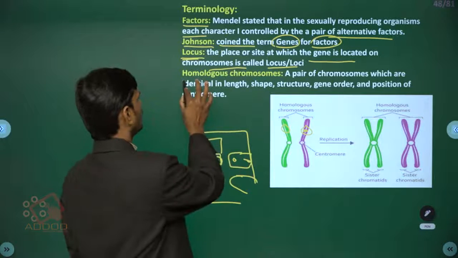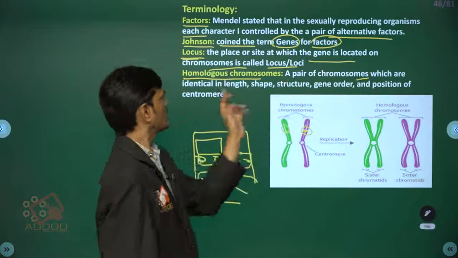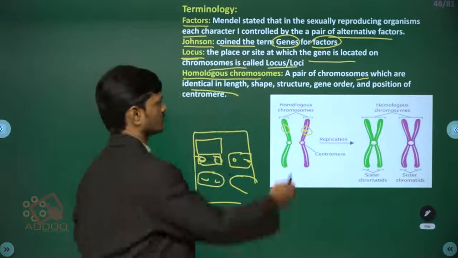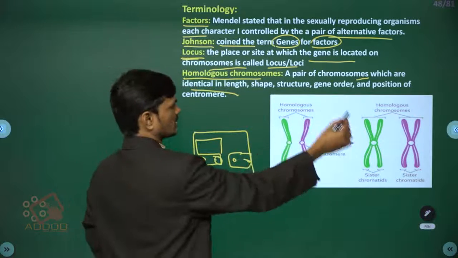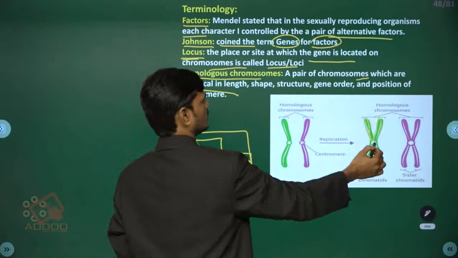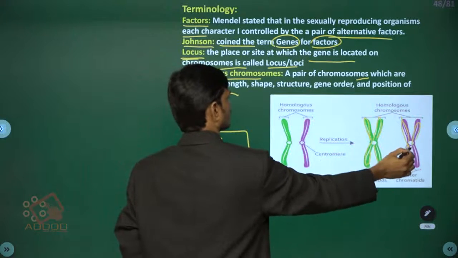Now, homologous chromosomes. A pair of chromosomes which are identical in length, you can see the length of the chromosome is the same.